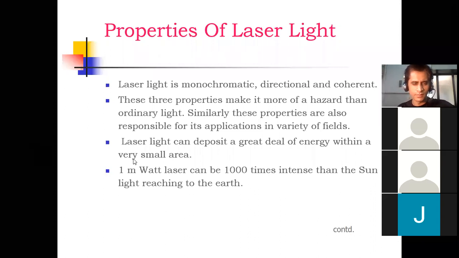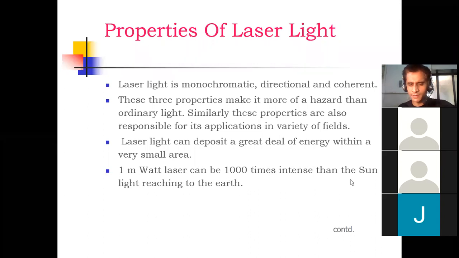And see, a 1 milliwatt laser can be 1,000 times more intense than sunlight reaching there. We will see one by one.